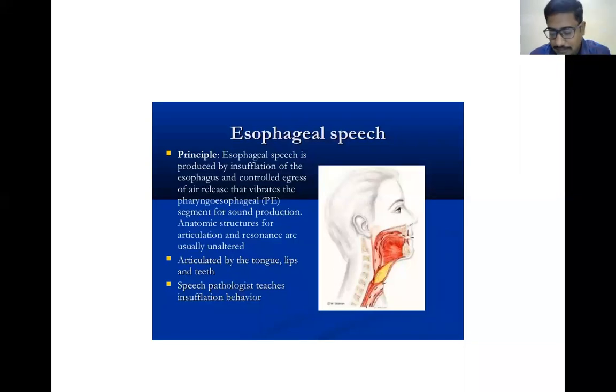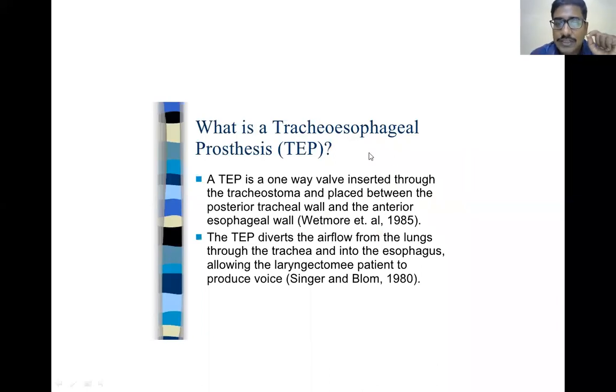What is tracheoesophageal fistula? This also is done after total laryngectomy. That means a fistula is created between the trachea and the esophagus. The trachea is anterior and the esophagus is posterior, and between them we create a fistula.